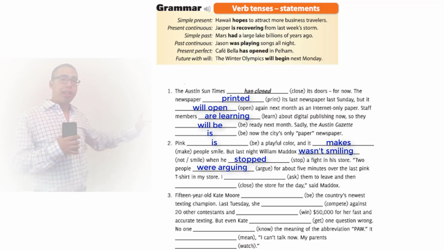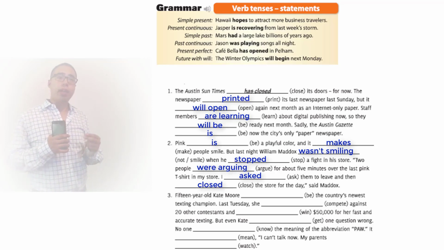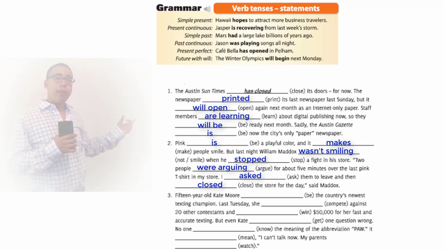We add the ing at the end to convert it into past continuous. Next sentence says, I asked them to leave and close the store for the day, said Maddox. Okay, so it's in the past. So we will grab the verb ask and convert it into past form, adding the ed at the end.